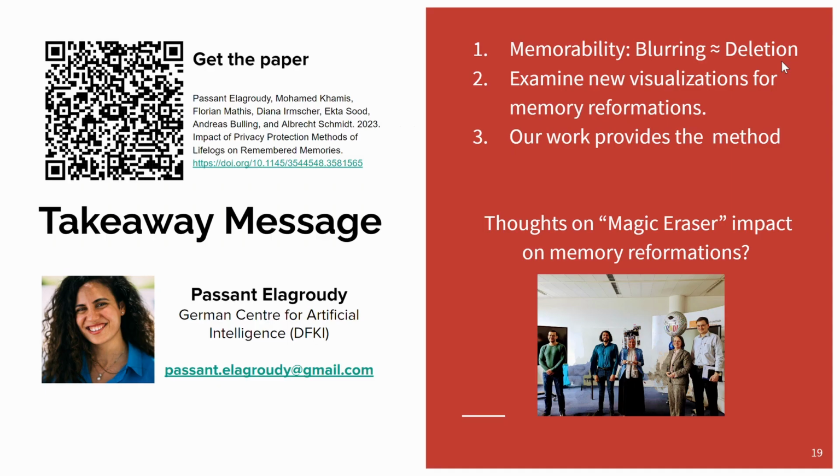To sum up, we have two takeaways from this work. The first is we show here there is no evidence that both privacy protection methods, blurring and deletion, are more dangerous than the unaltered photos with respect to accidental memory alterations. The second is designers should always test the impact of privacy protection visualizations on memories, especially in the context of photos, to avoid accidental memory alterations, and our work provides a systematic method for doing so.